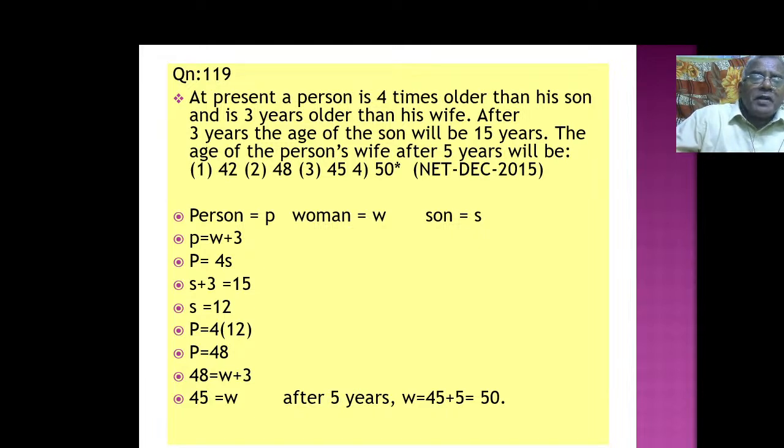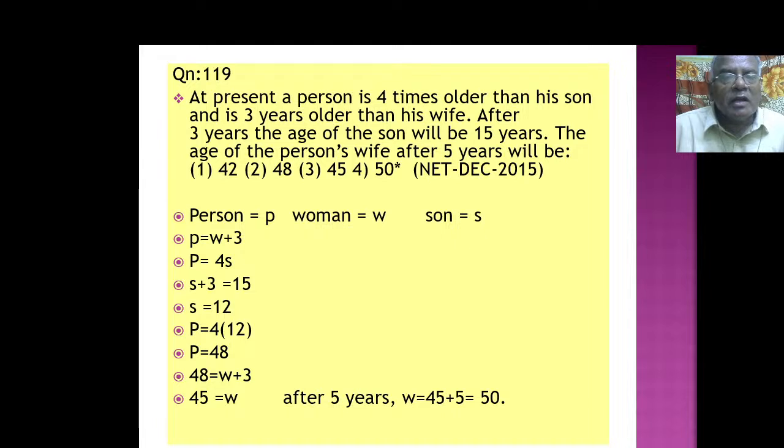Sir, after 3 years, the age of the son will be 15 years. After 3 years, son plus 3 years is 15. S plus 3 is equal to 15. This is an equation. From this can we find S? The son's age after 3 years becomes 15. So S plus 3 equal to 15. From this equation we can find the value of S. 15 minus 3, 12. If we know S, we can easily find the others, right?